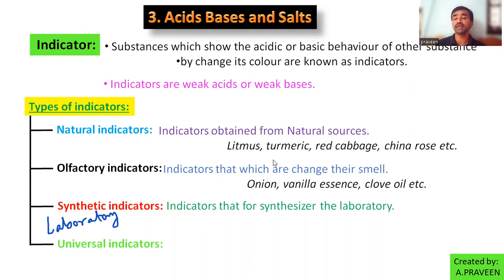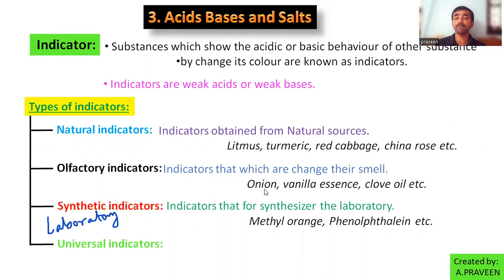Synthetic indicators are mainly methyl orange and phenolphthalein solution. Then there is the universal indicator. It is useful for any nature, acid, base, or neutral.